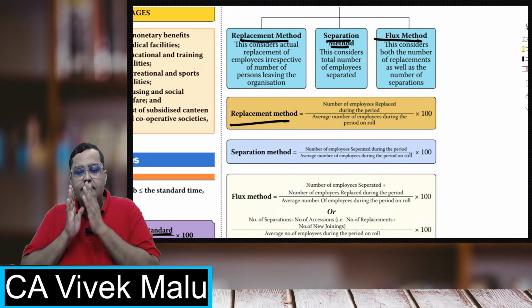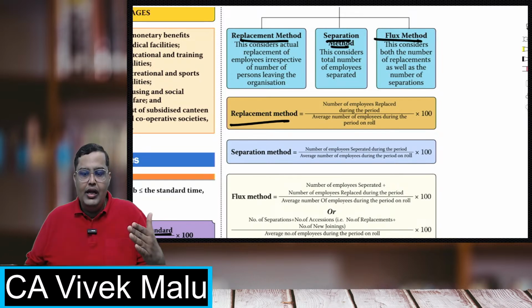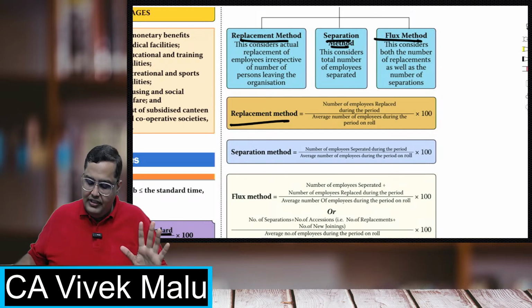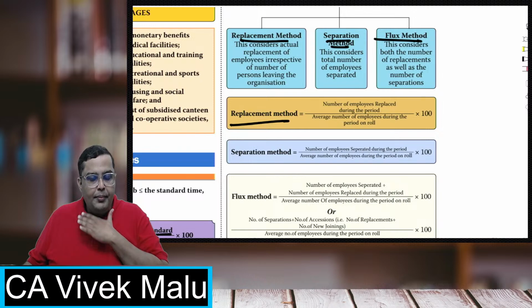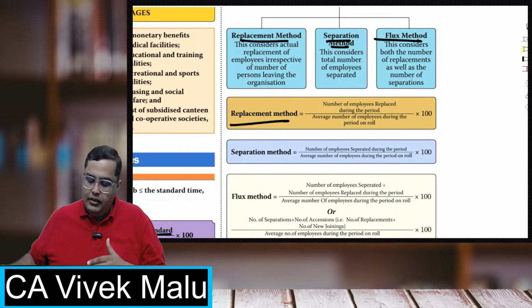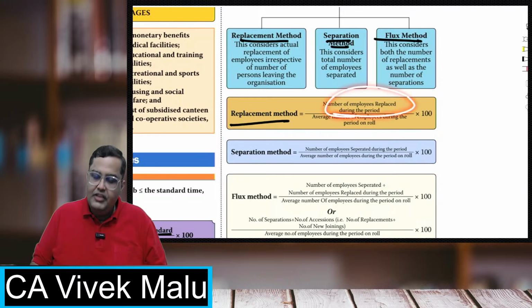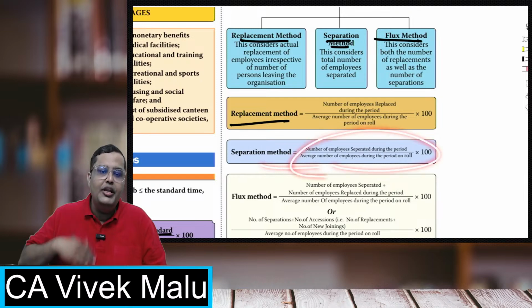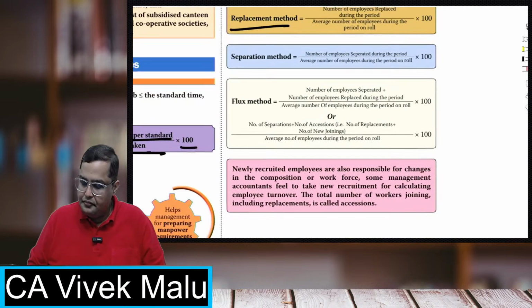So understand, separation is basically they are going out, either voluntarily or you are kicking them out, it is one and the same. These are the separation method. And in replacement, what happens is the people are going out and in their place new persons are coming in. That is the replacement method. So replacement checks how many you have refilled, and separation just checks how many you have removed.